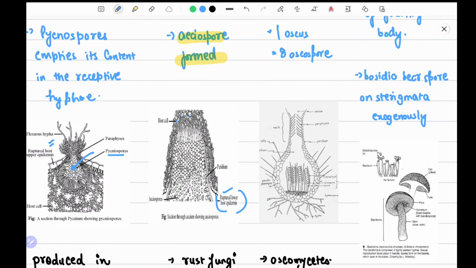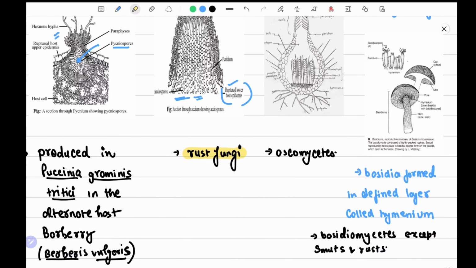Now, examples of aeciospores are the rust fungi. Pycniospores, Puccinia graminis tritici, formed in the alternate host Barberry. So it is asked in the examination: alternate host Barberry.